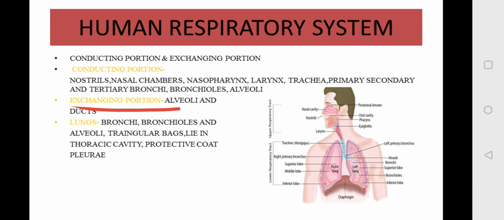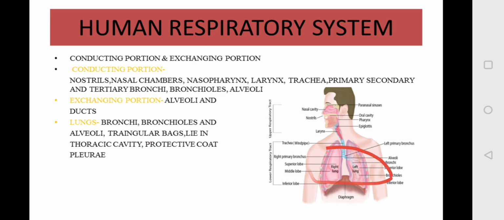Your lungs are made up of bronchi, bronchioles and the alveoli. So means all these three make your lungs. This is clear. So the lungs comprise bronchi, bronchioles and the alveoli. These are the triangular bags that lie in your thoracic cavity.